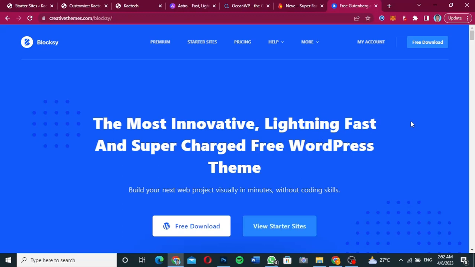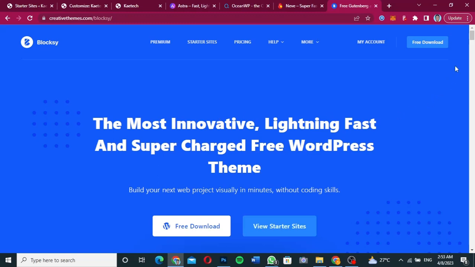Now the Bloxy is also one of the best themes you can ever find on the WordPress themes directory. Like the website said, the most innovative, lightning fast and supercharged free WordPress theme.